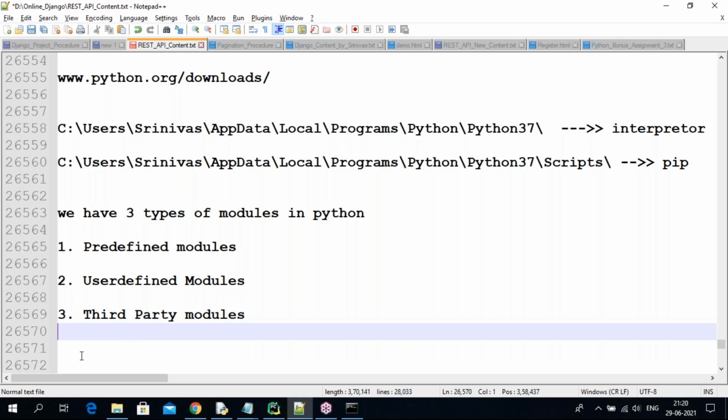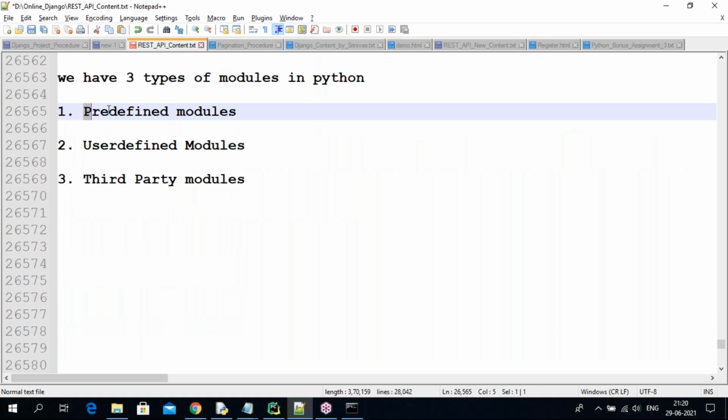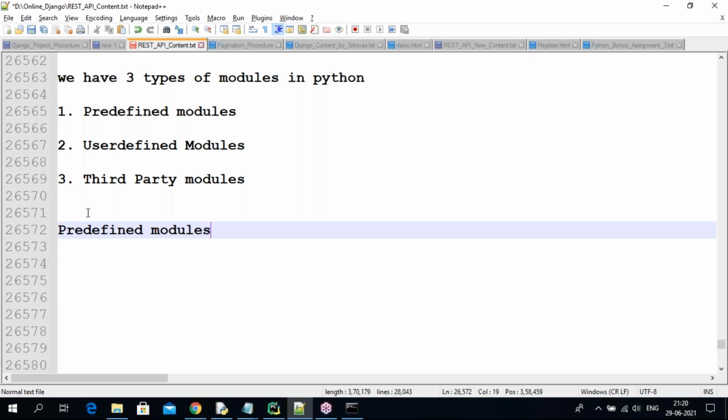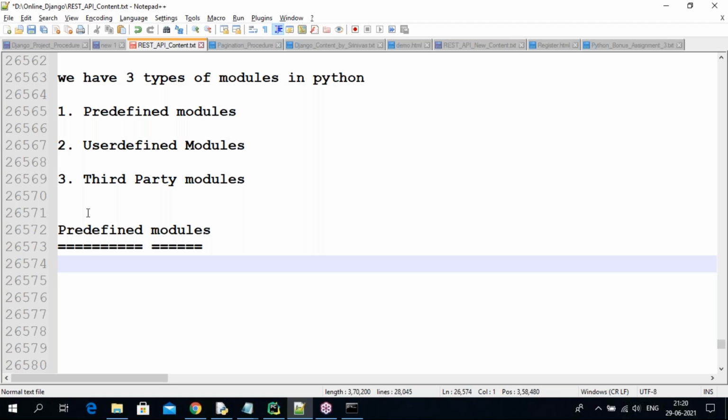Okay, so first one, predefined modules means what? The modules which are coming along with Python software whenever we are installing Python. We are downloading and installing Python, and along with the Python software some modules also come, and those modules we are calling built-in modules or predefined modules.